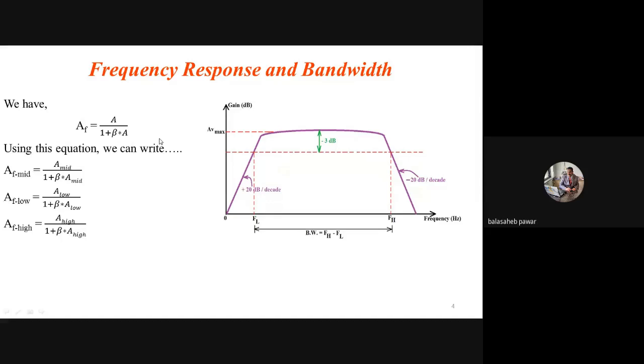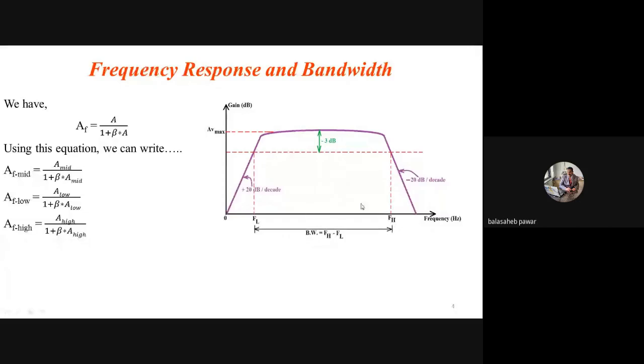This first one, whatever I wrote, is AF mid. It is related to the mid-band frequency range, that means where we are getting AV max. In general, we can say between FL and FH. This AF mid is the gain of that amplifier with negative feedback and input signal frequencies between FL to FH.